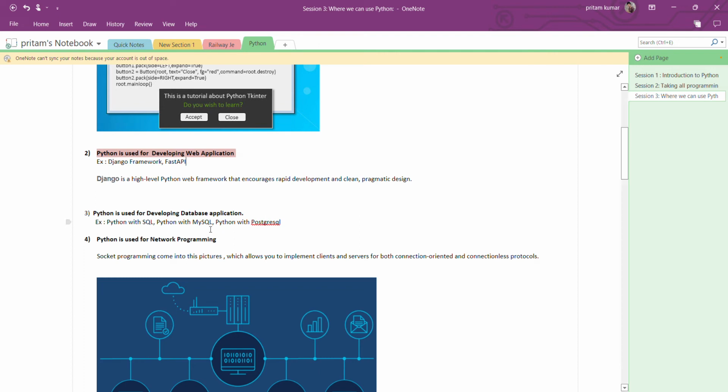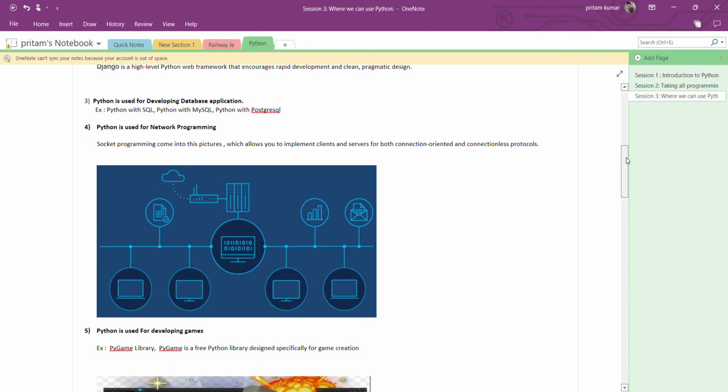Now the next point is that Python can be used for network programming also. Network programming means, like when we are chatting with our friends, the systems are connected over a network. As you can see here, four systems are connected with different wires, and that network is connected to a common area network.